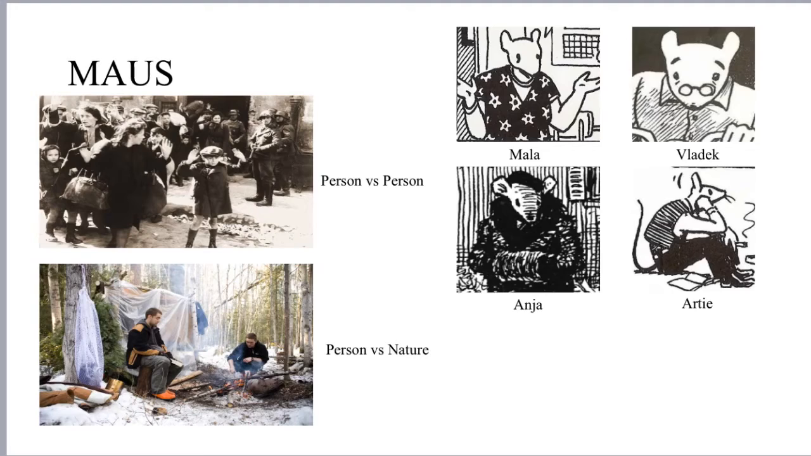This slide is about the novel Maus. The main characters of this story are Mala, Vladek, Anja, and Artie. Mala was Vladek's wife, and she also seems very money hungry. She also went through the Holocaust and survived. Vladek is Artie's father. He is very strong-minded and wants to protect his family. Anja is Artie's mother. She was known to be highly intelligent and sensitive. Artie is a writer, and he wants to know about his father's story of the Holocaust.